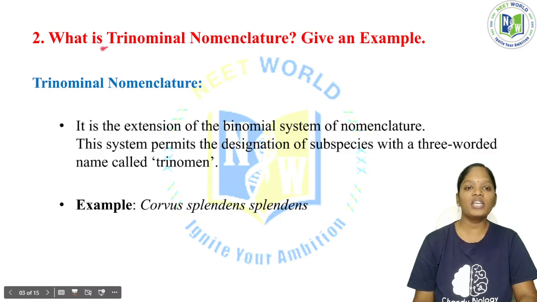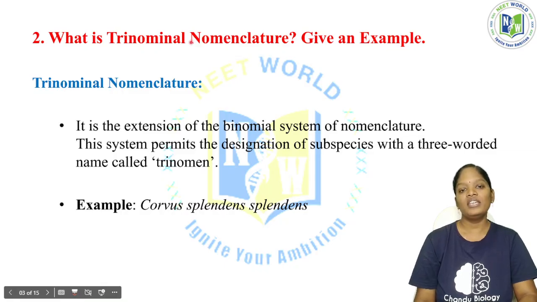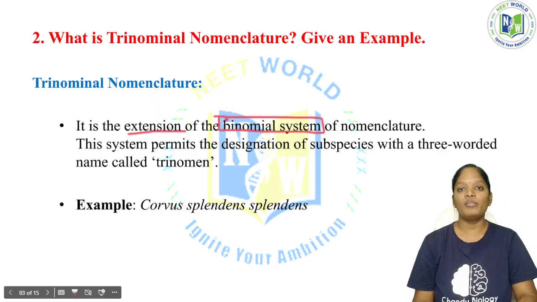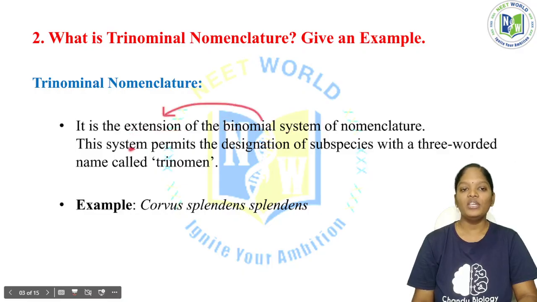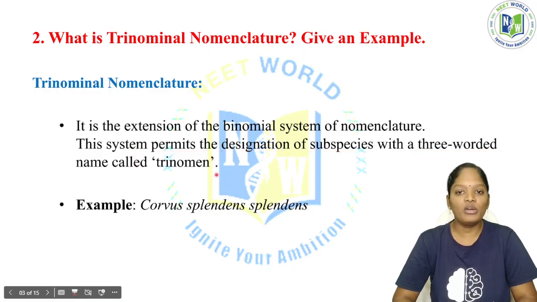But here it is trinomial nomenclature. Tri means three, nomenclature means name. So the name has three words. If it has three words, it is called trinomial nomenclature. This trinomial nomenclature is nothing but an extension of the binomial system of nomenclature. This system permits the designation of subspecies with a three-worded name called the trinomen.